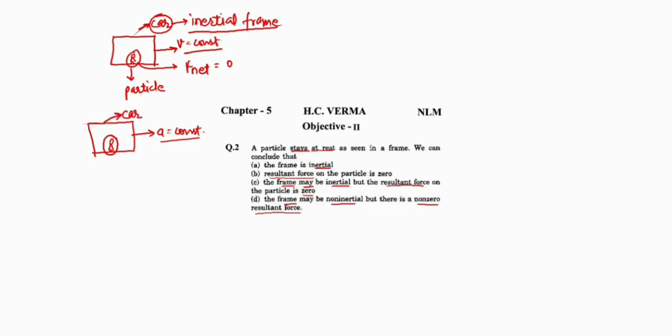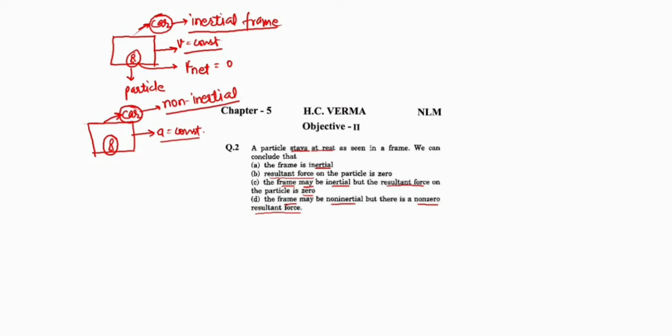Yes, it is at rest. Okay. And the car is moving with some acceleration. So the car is a non-inertial frame. Am I right? Car is a non-inertial frame.